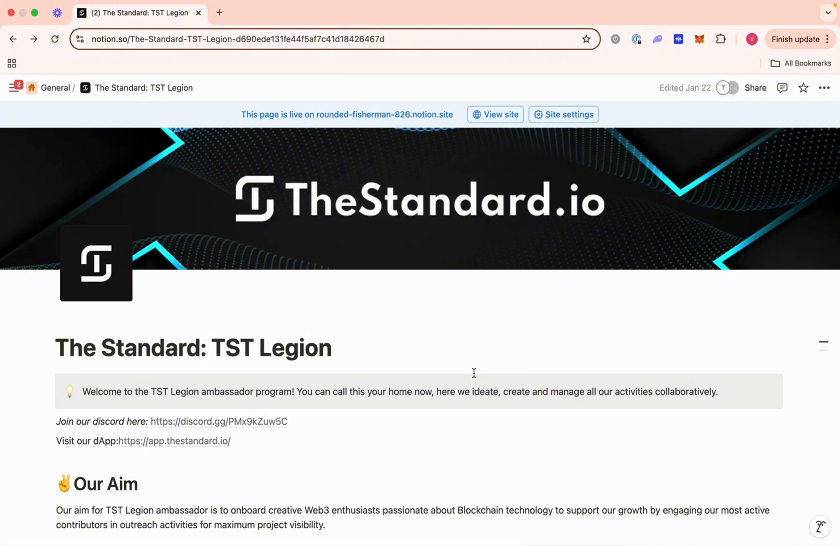The goal of this Ambassador Program is to onboard creative Web3 enthusiasts passionate about blockchain technology to support our growth by engaging our most active contributors in outreach activities for maximum project visibility. What that simply means is that we expect our ambassadors to put in the necessary efforts to help the project grow. This means that you're going to be contributing your skills and your engagement to the project. That means you can perform tasks for us, and you can also be active on our Discord server and other social media platforms that we are on.